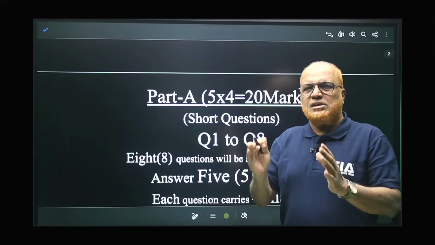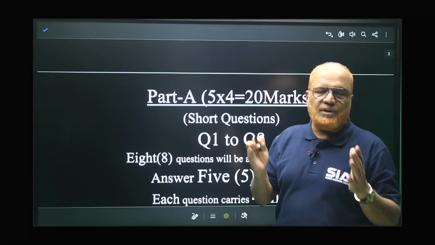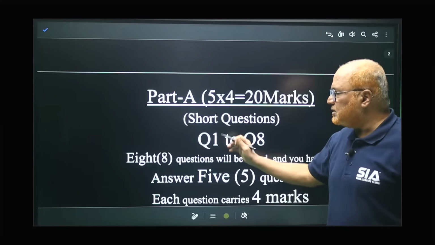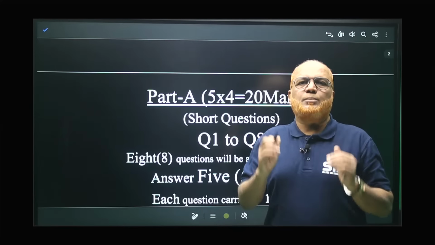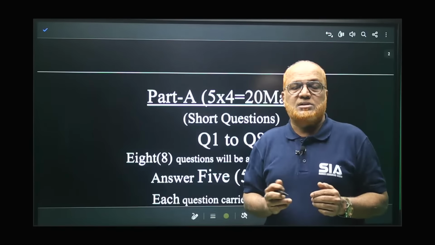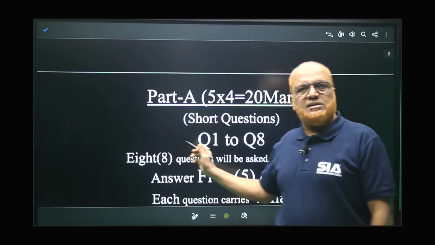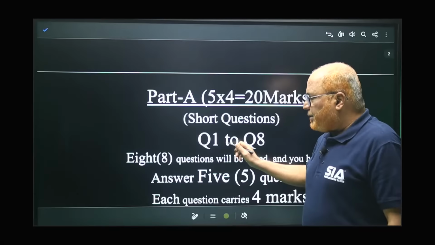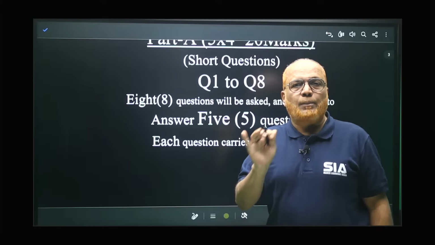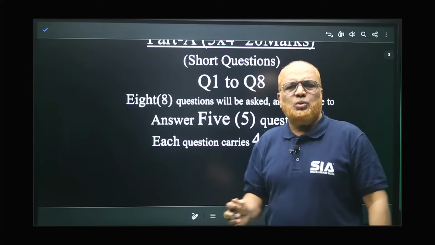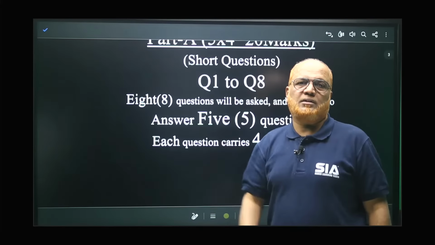So I'm not focusing much on this because it is not predictable. We cannot say from which unit or chapter you may get a question. And remember, out of 8 questions, sometimes 3 problems and 5 theory questions may be given, sometimes 5 problems and 3 theory. There is complete uncertainty in this section. So be thorough not only on the problems but also on the theoretical part. Many students underestimate the theory, but remember, you have to write the theory.